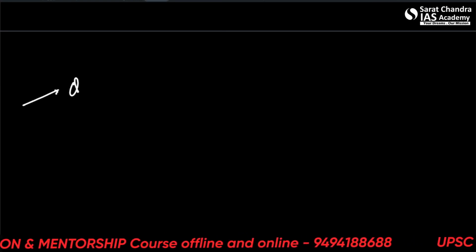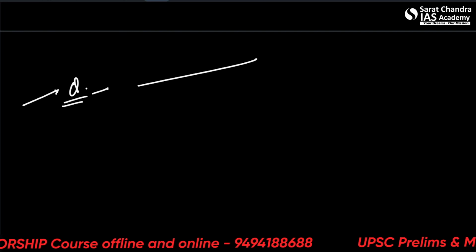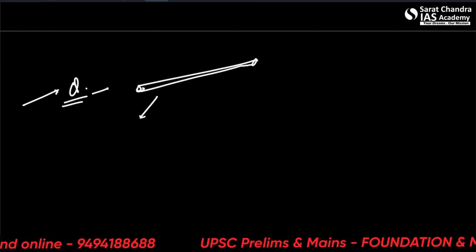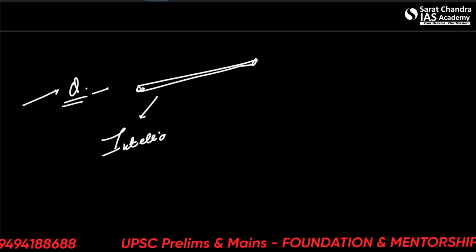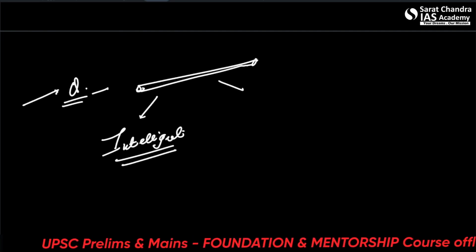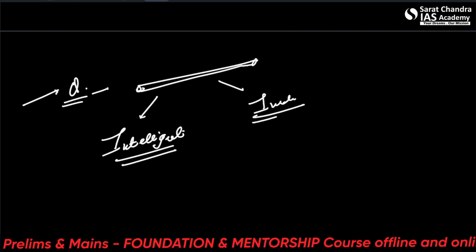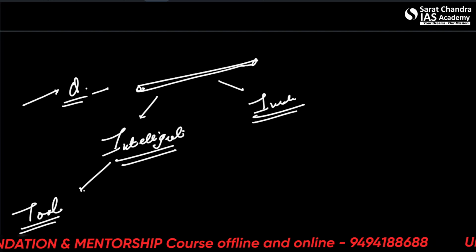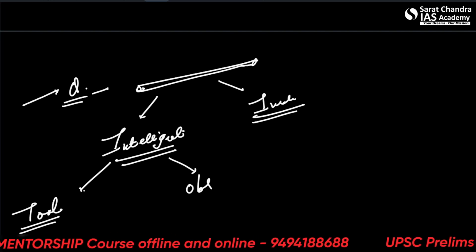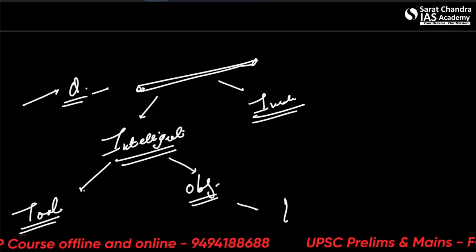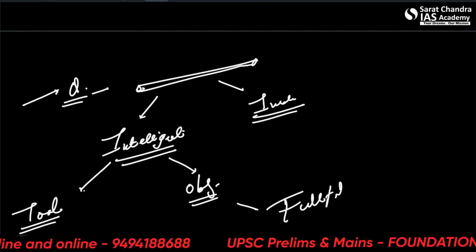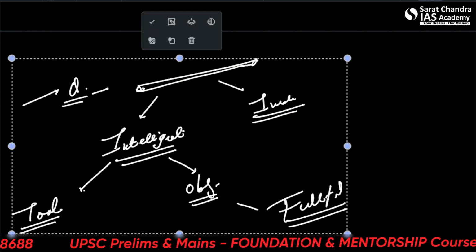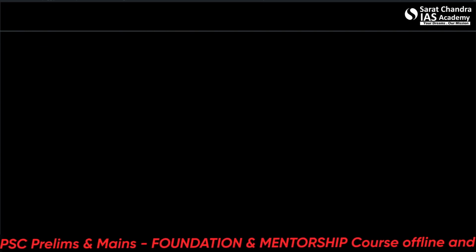The question was, which of these animals is using a stick? So the animal must be intelligent, must be eating insects, must be intelligent enough to make a tool, must be intelligent enough to understand the objective and to generationally fulfill it. It's one thing to make a tool, it's another thing to make a workable tool. Okay, so let's come to our first animal.